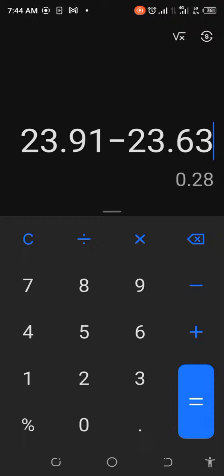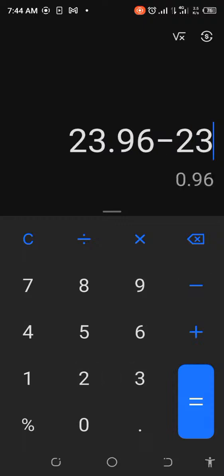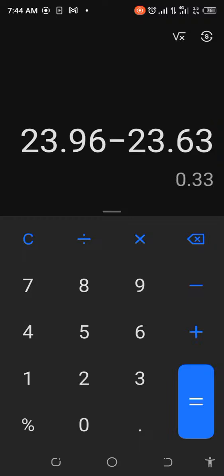We started out this trade with 23.63, okay? And now what do we have? Let's subtract 28 cents from 23.63. So what do we have now? We've got 23.96, okay? Minus 23.63. So you can see that we actually made profit in the process of this trade. We made 33 cents. Now, what is 33 cents? That's obviously over 1%. All right, let's just check that out in terms of the calculations.